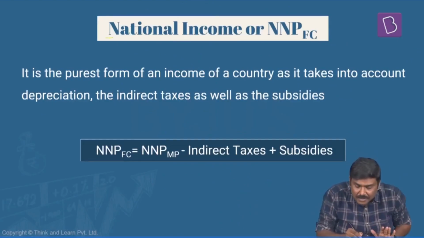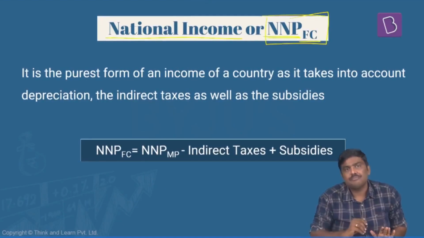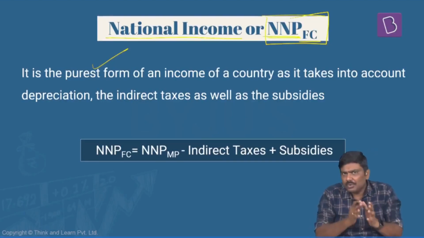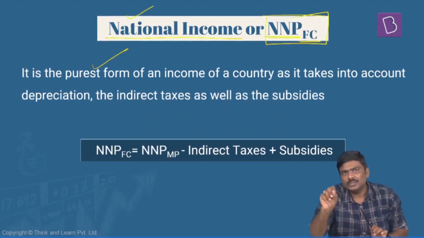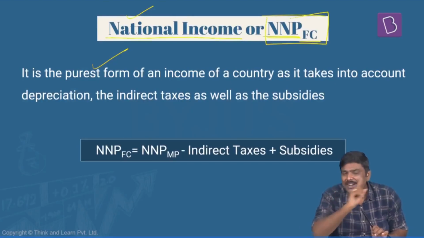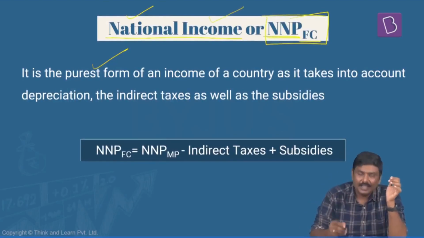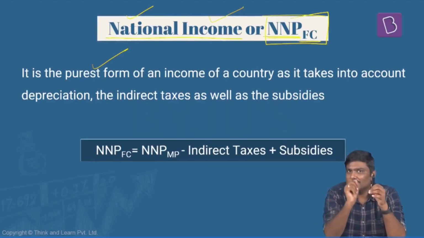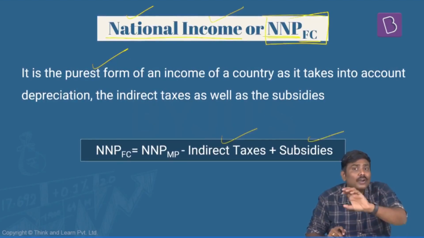The last national income aggregate is NNP at factor cost, which is also referred to as national income. Now, what is the idea of national income? Follow this very carefully. National income is nothing but the purest form of income. National income is nothing but the market value of all the goods and services produced by citizens of a country in a particular year at factor cost after accounting for depreciation. This concept is basically the national income. And you can understand this. When I say factor cost, there is also accounting for indirect taxes as well as subsidies. You will basically be confused as to what actually I am speaking.